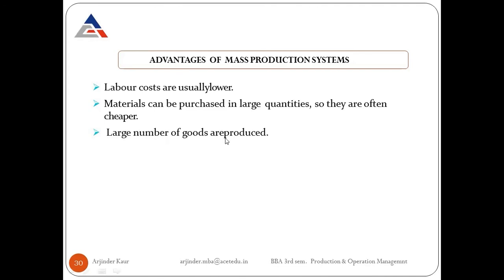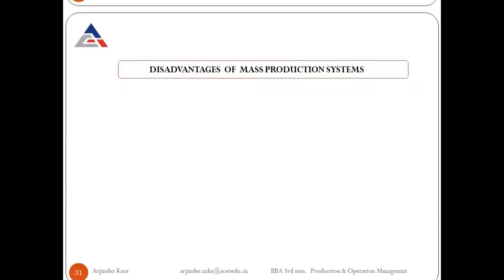Large number of goods can be produced, because the production goes on continuously. So that's why we can produce the goods in larger quantities.